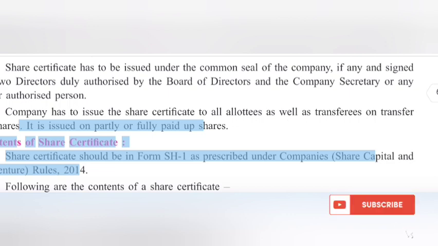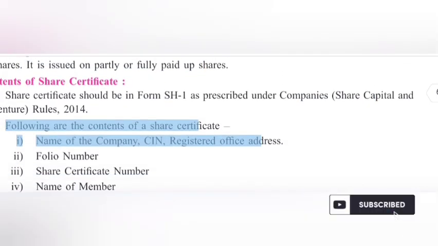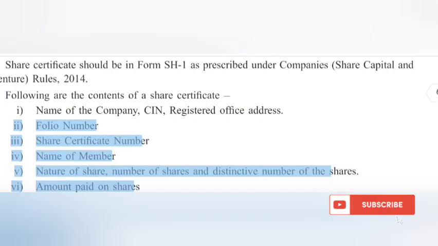Contents of share certificate. Share certificate should be in Form SH1 as prescribed under Companies Rules, 2014. Following are the contents of a share certificate: i. Name of the company, CIN, registered office address. ii. Folio number.